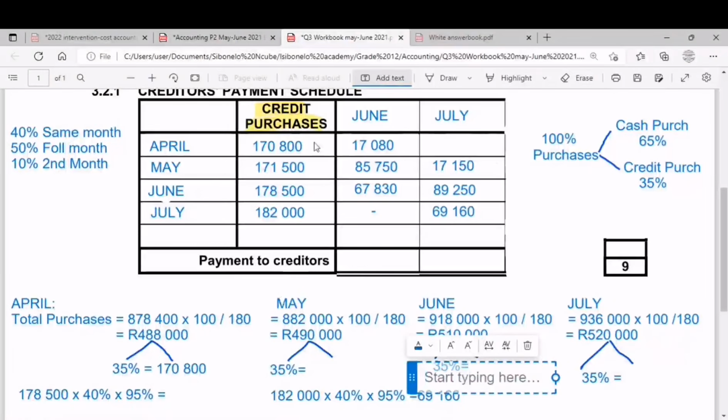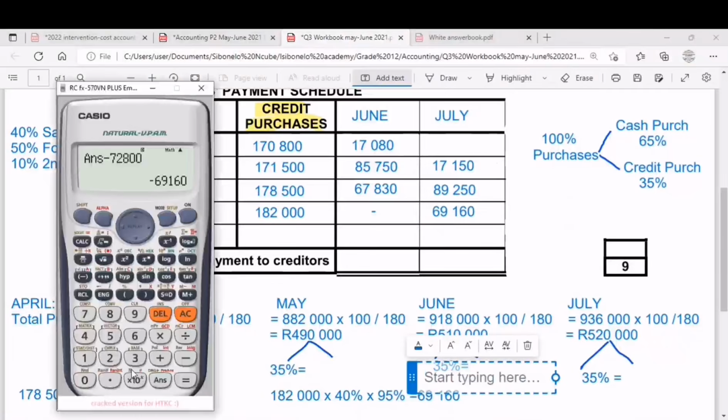So now sekumele siyenzeke ukuthola ama-totals khona sizowa-transfer kwi-cash budget. So sizoqala ngoJune: 17,080 plus 85,750 plus 67,830.